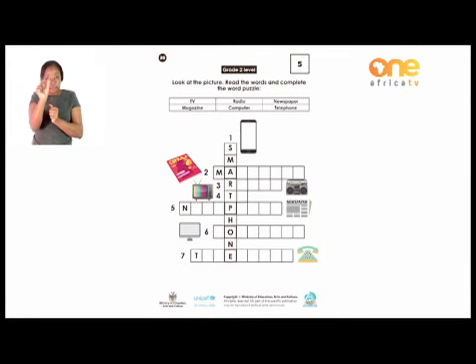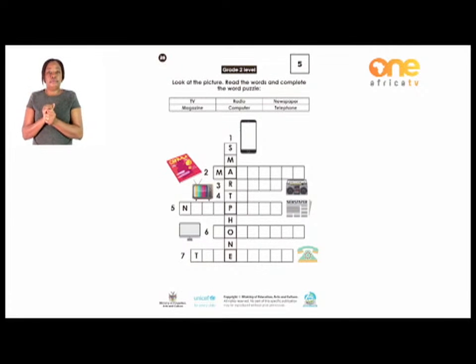And the clue will be given to you by a picture. Once you check a picture and you check down there under how many letters of each of these communication tools, it will also help you. The first one is done for you, number 1. They have done for you the one on top there, the cell phone that I have just shown you.